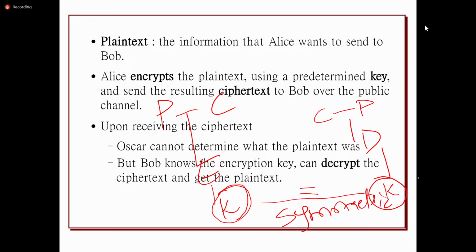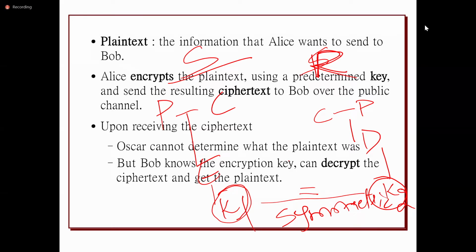Symmetric encryption. If the key used at the sender side is K1 and the key used at the receiver side is K2, then these two are different. The key at the sender side is different from the key at the receiver side. That is, the key and decryption algorithm are different. Then that is called asymmetric key encryption, asymmetric key cryptography.